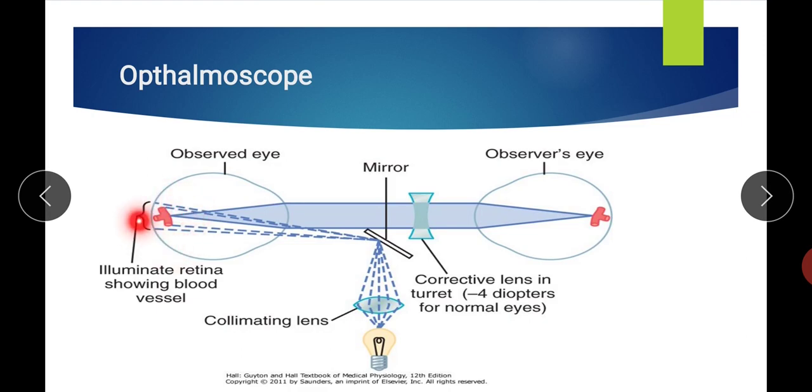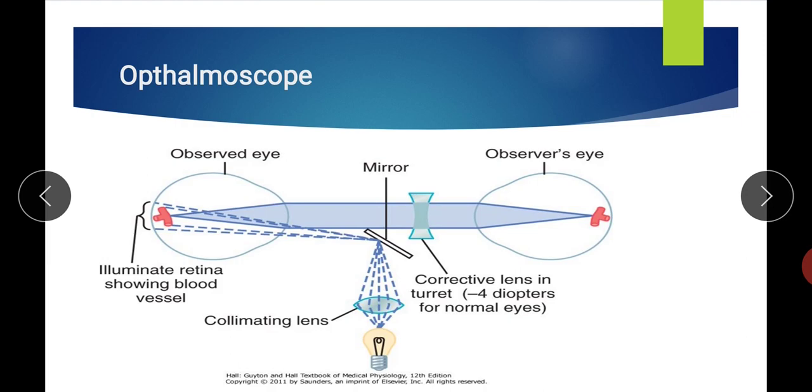So his or her retina becomes illuminated, and this illuminated retina once again emits light rays which pass through his or her lens, then become parallel light rays, pass through the clinician's eye and focus on the clinician's retina. So the clinician, or observer, is able to see the image which is formed on the patient's eye. So in short, the clinician can observe the retina of a patient, and that instrument is known as the ophthalmoscope.